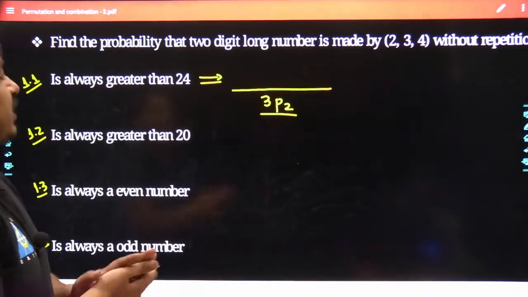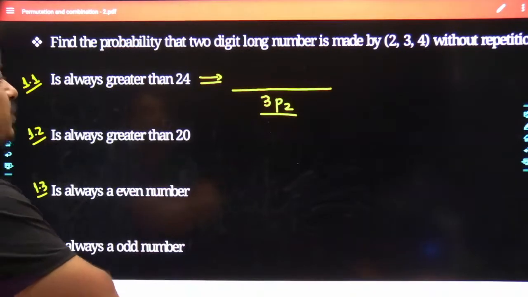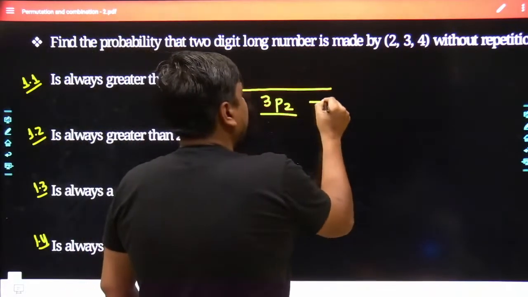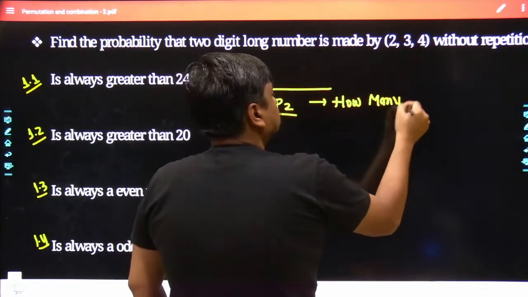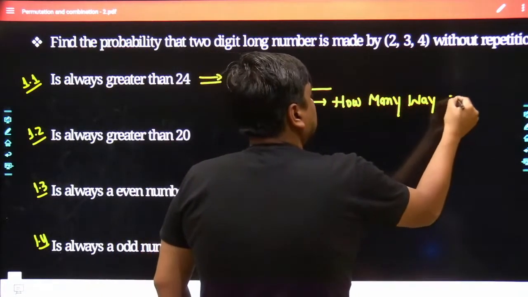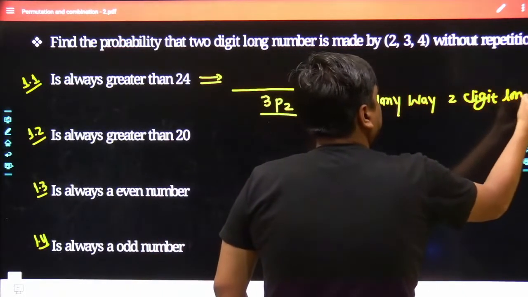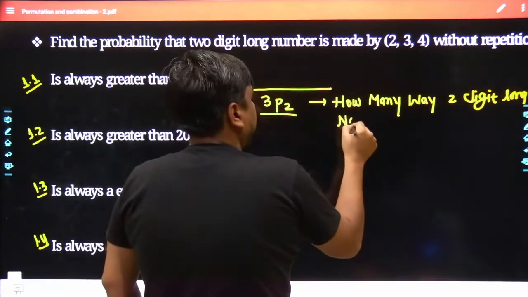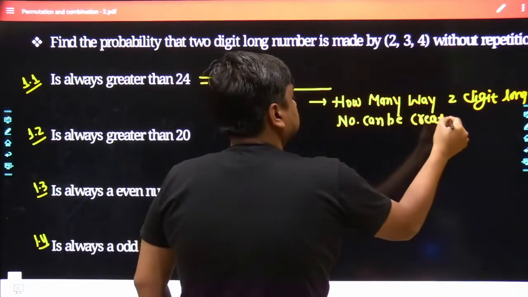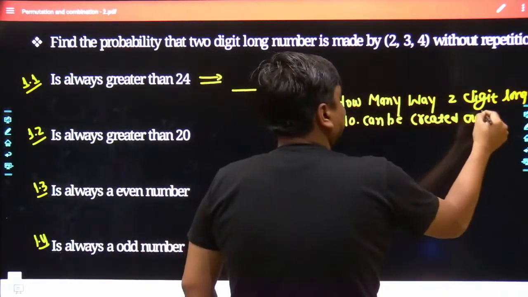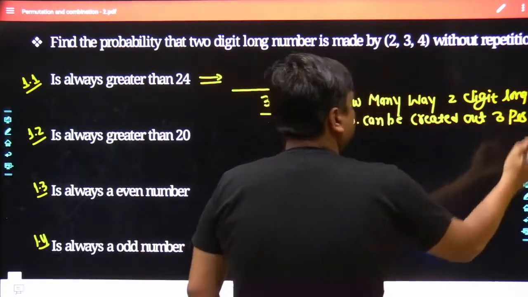So on the denominator side, the total number of ways or total number of events in your sample space is going to be 3P2. What does 3P2 mean? How many ways a two-digit number can be manufactured or created out of three possibilities. That must be clearly known to all of us.